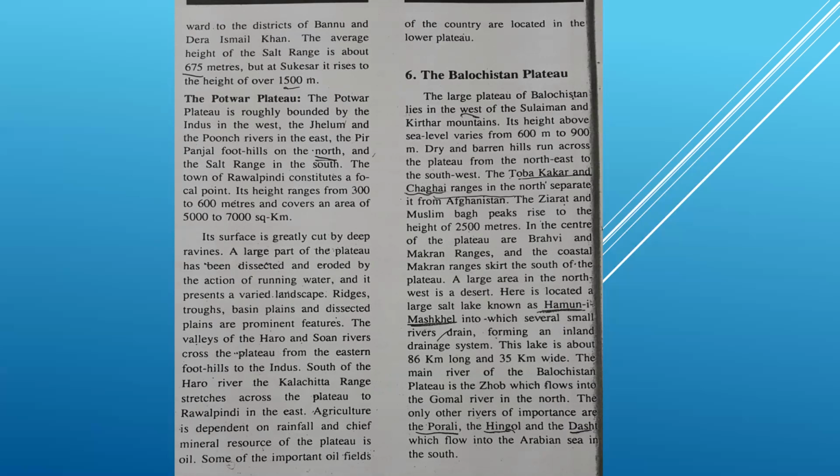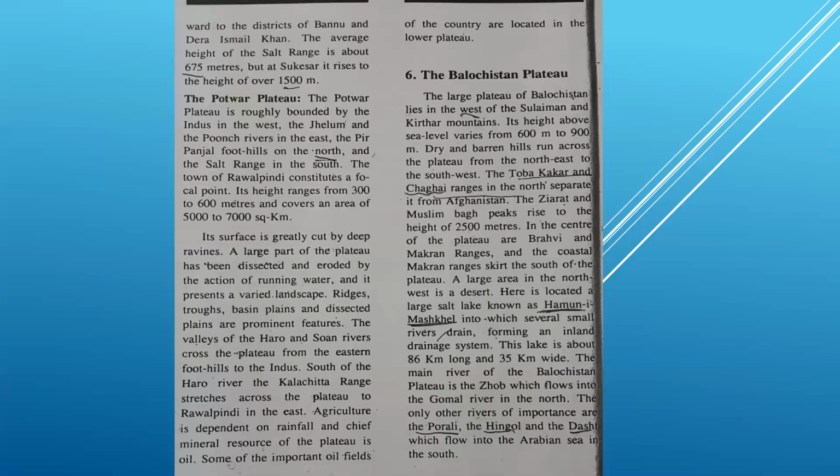Now we will discuss the Potwar plateau. First we discussed the salt range, now the Potwar plateau. This plateau is roughly bounded by the Indus in the west. Also it can be asked, the Potwar plateau is roughly bounded by the Indus where? In the west. The Jhelum and the Poonch River are in the east, the Pir Panjal foothills on the north, and the Salt Range in the south. The town of Rawalpindi constitutes a focal point. Its height ranges from 300 to 600 meters.